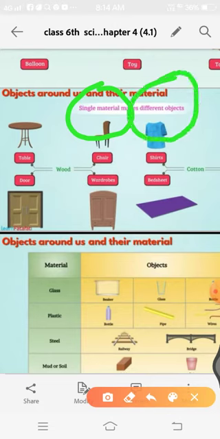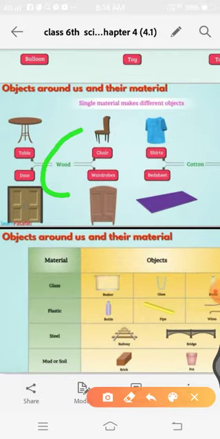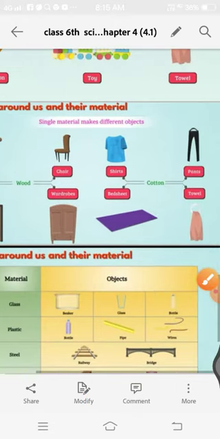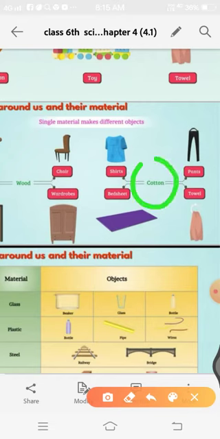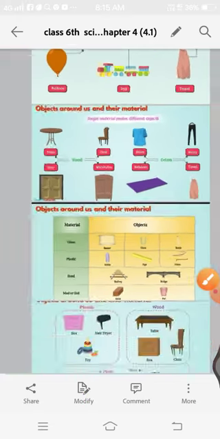Example, wood: from wood, table, door, wardrobes, chair, and many more things can be formed. From cotton we have shirts, pants, towel and bed sheet, and many more things can be produced.